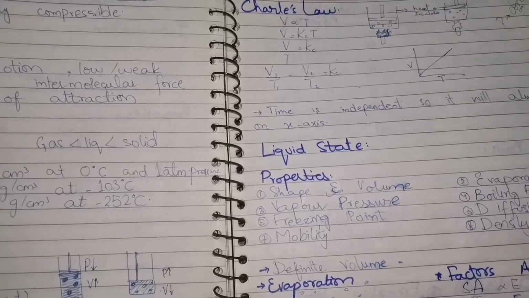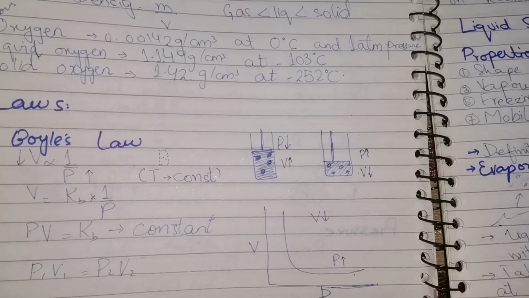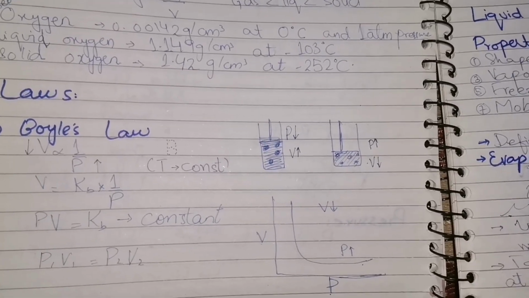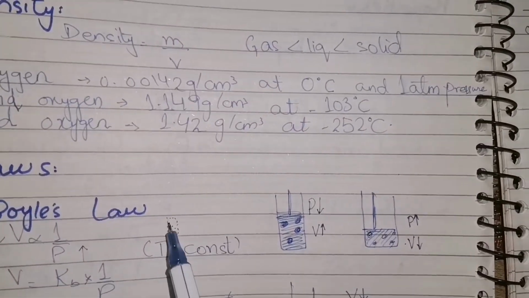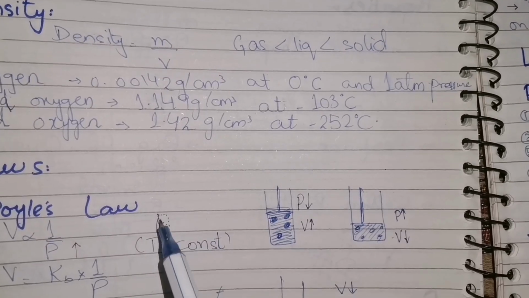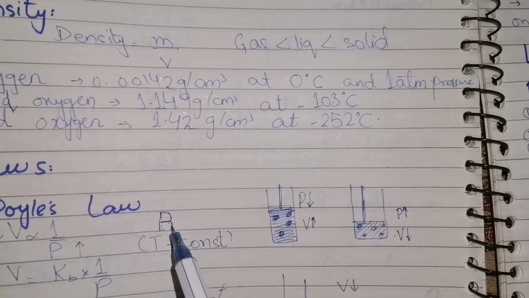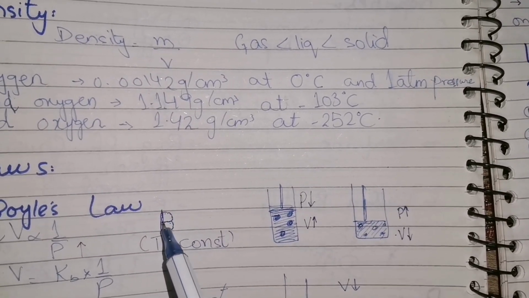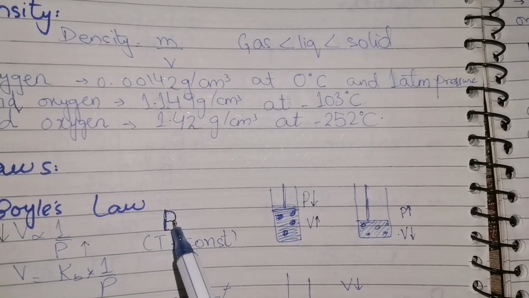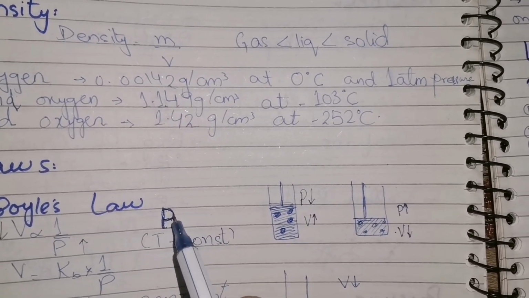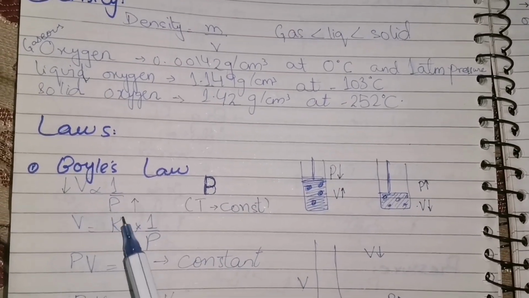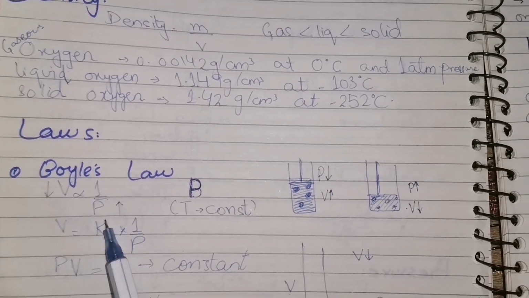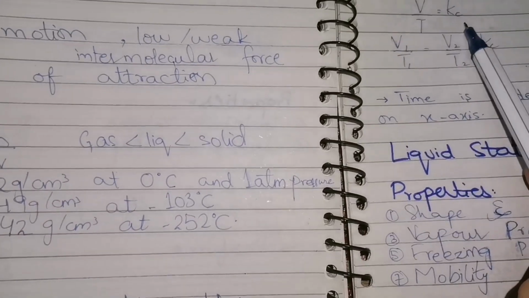Now we have studied both the laws. We already know that volume is present in both of the laws. So in Boyle's law, we can see here that the B is written in this way, and in the B there is a P hidden. So in Boyle's law, volume is inversely proportional to P, and in Charles' law, volume is directly related to